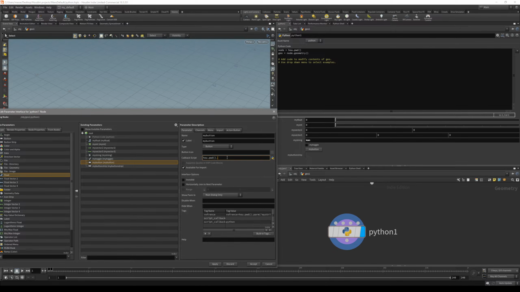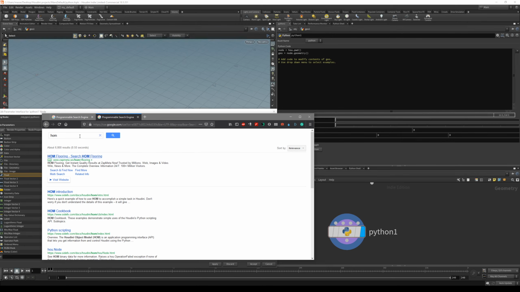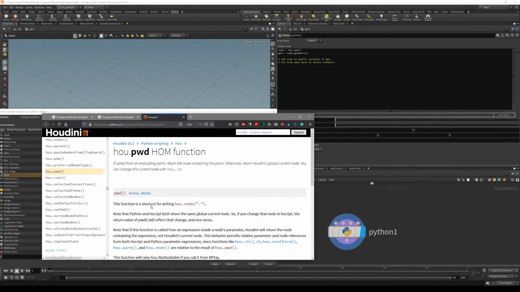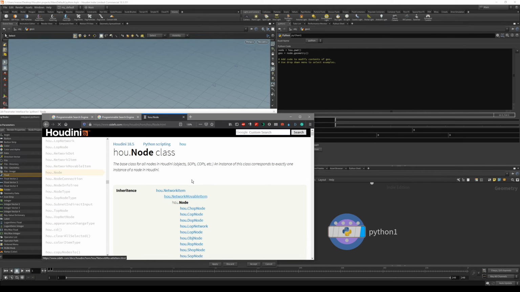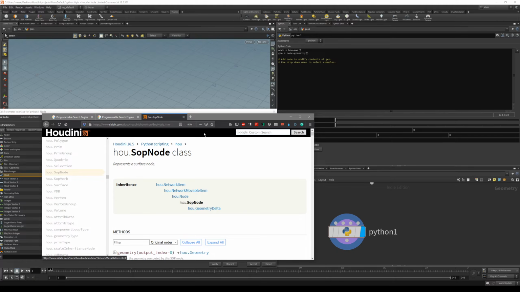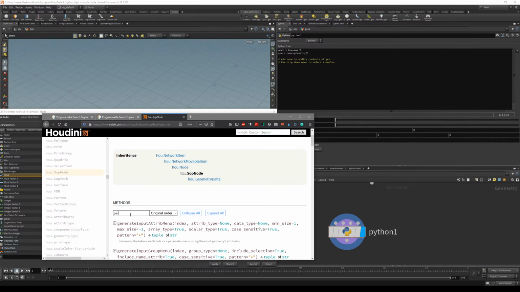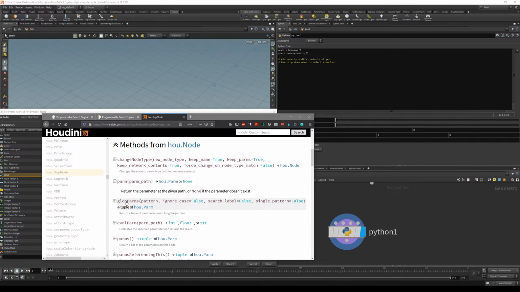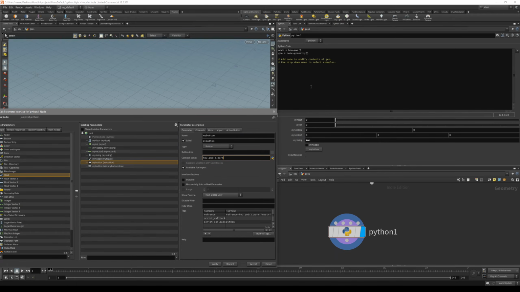and now we have to reference the parameter. For a single parameter, it's going to be parm. So how do we know that? Let's go to the hou.pwd. Now that we are inside the node and we know it's a subnode, let's start with parm. You can see it's a parameter. It's the parameter at the given path. So we are now basically asking for the parameter that we want.